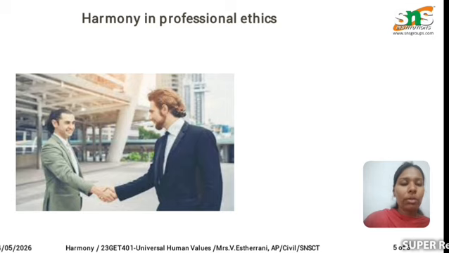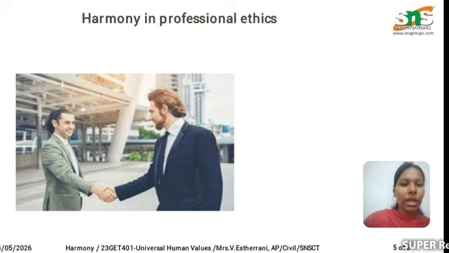Next one is harmony in professional ethics. Harmony in professional ethics is nothing but, when we come to the working place, we should have harmony. That is, we should be working with other people. So we should have some trust. We should be team workers. We should guide others. We should give better ideas to our colleagues. That is called harmony in professional ethics.